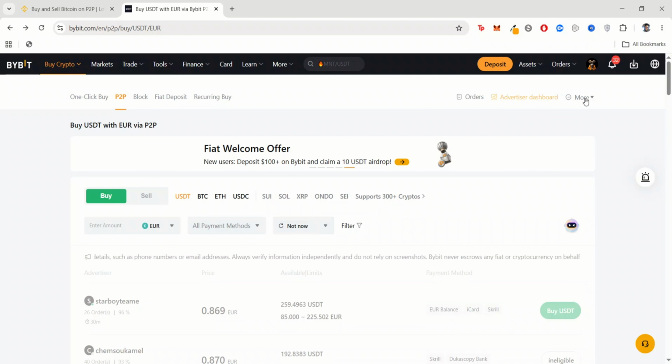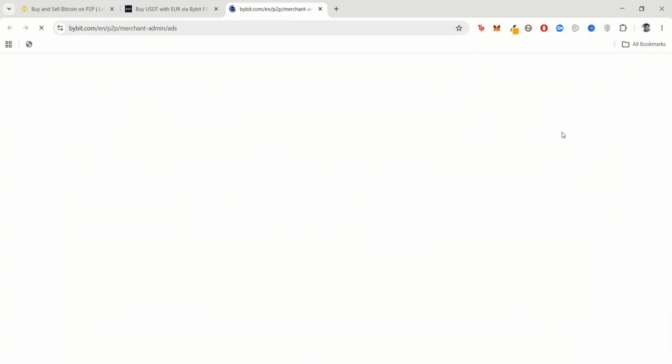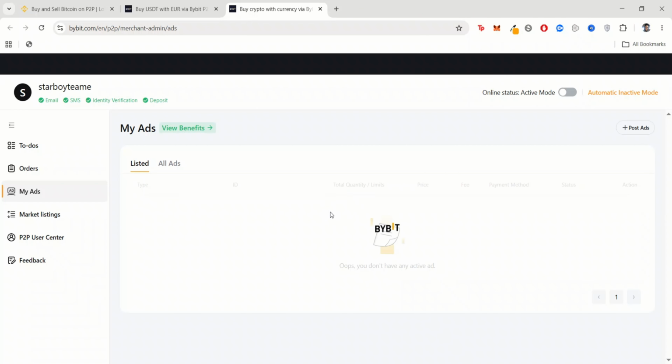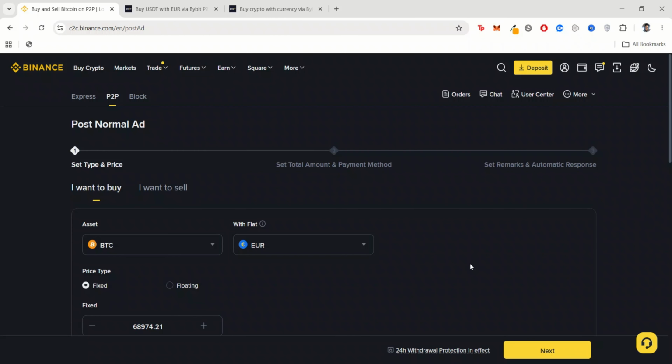I can go to more, then I'll go to my ads. You can see my ad here is on USDT. It's going to load up now to show you that my ad is on USDT. It's showing that I have an active ad. Yeah, it's on USDT. And USDT is one of the currencies that many people are actively buying and selling more than USDC. If you post USDC ads, sometimes it might take you quite a while, especially depending on your payment method, before you can see a buyer.